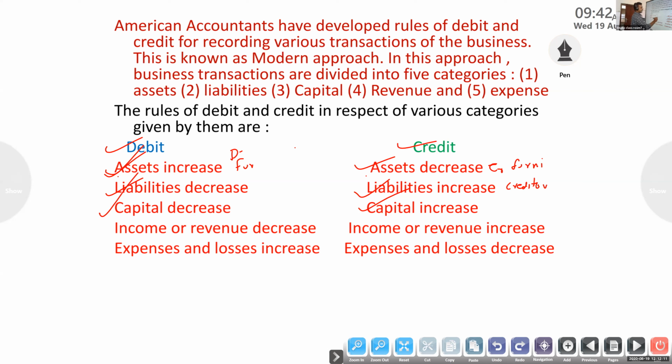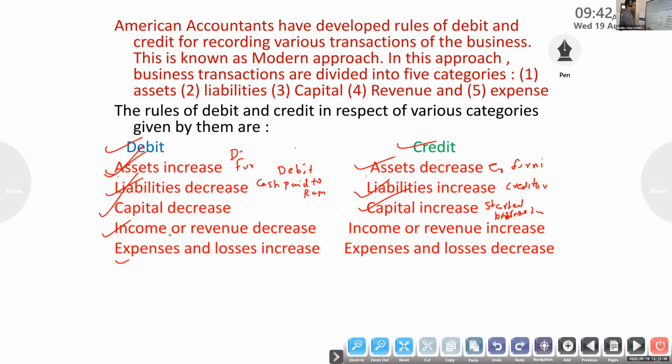If cash paid to Ram, we will debit. Same for capital. Started a business with cash, capital increase, so credit.